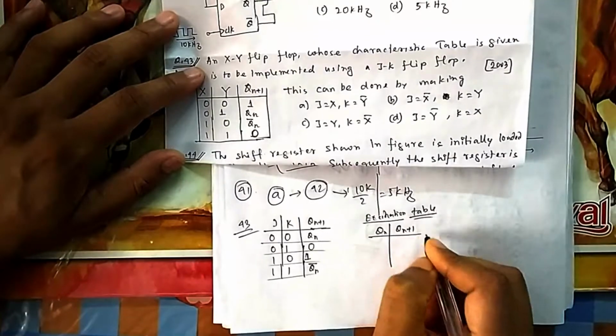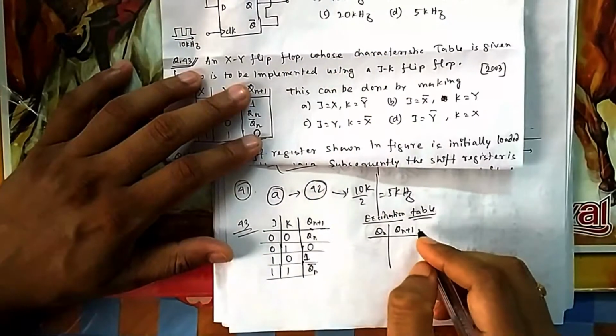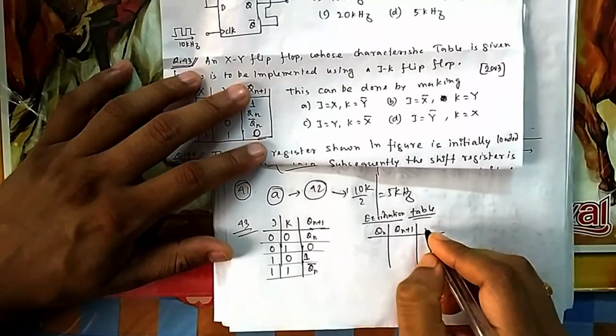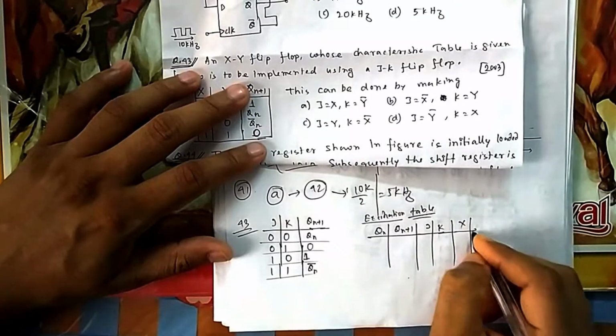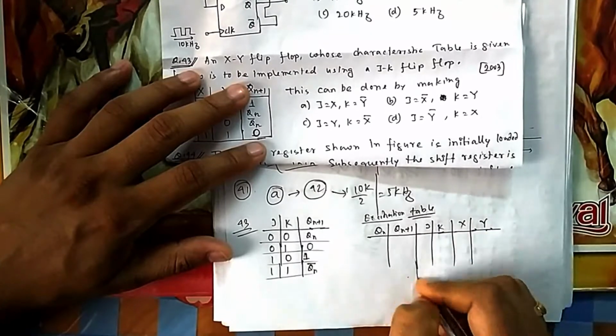What state it is and what state you want to go. So we will write it using JK and then XY. You will see the similarities between JK and XY. That's it.